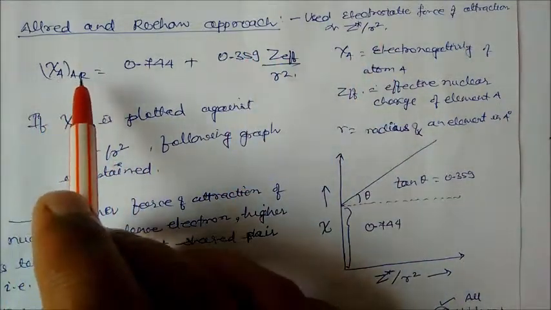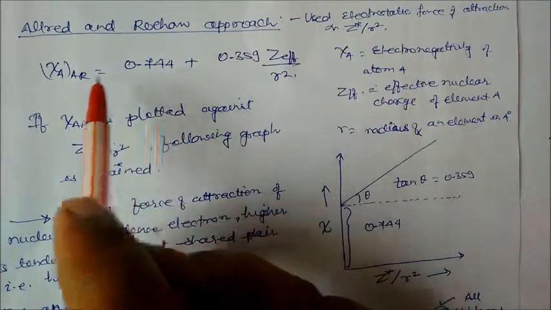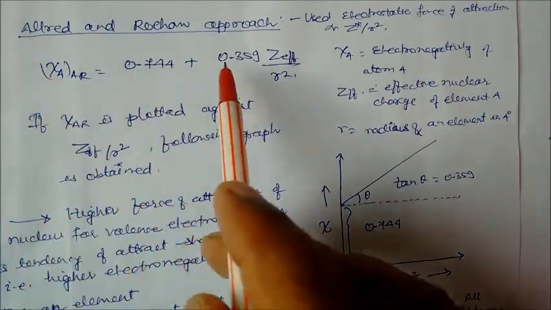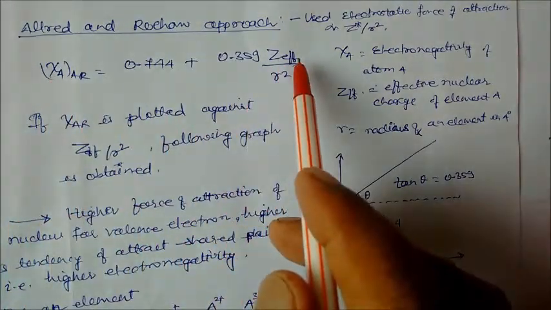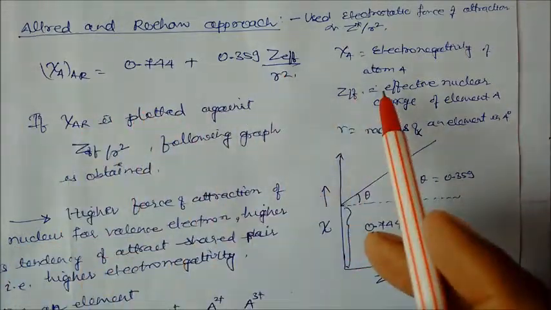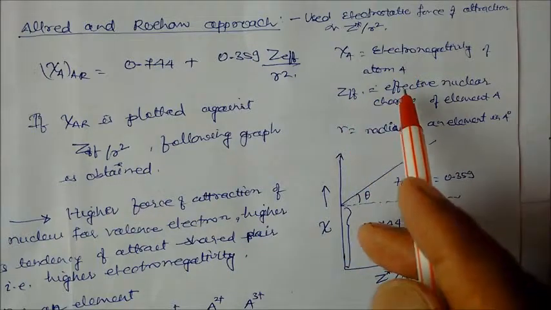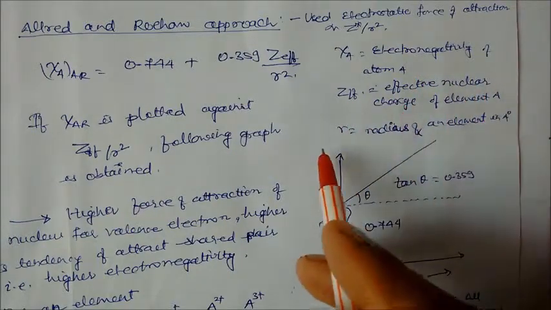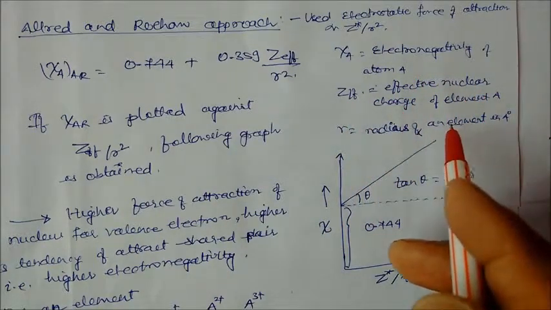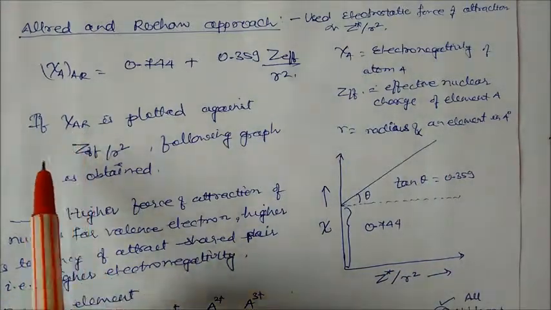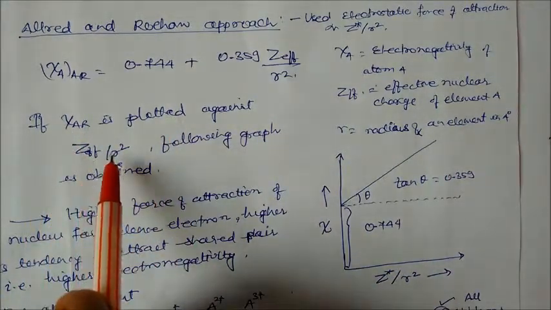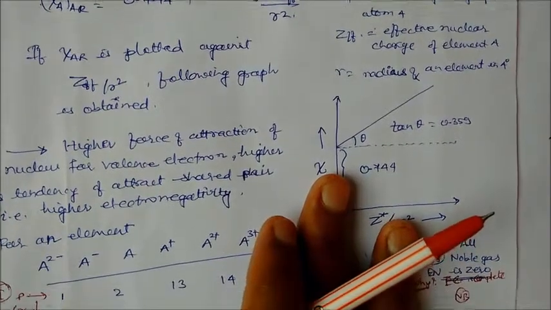This is the Allred-Rochow approach: electronegativity equals 0.744 plus 0.359 times effective nuclear charge by R squared. This is the electronegativity of atom A, this is the effective nuclear charge of element A, and R is the radius of the element. If you plot electronegativity versus effective nuclear charge by R squared, you will get this type of graph.